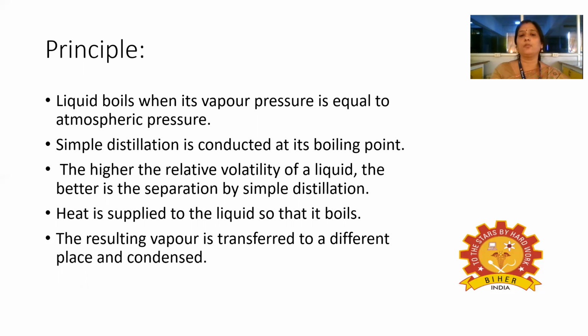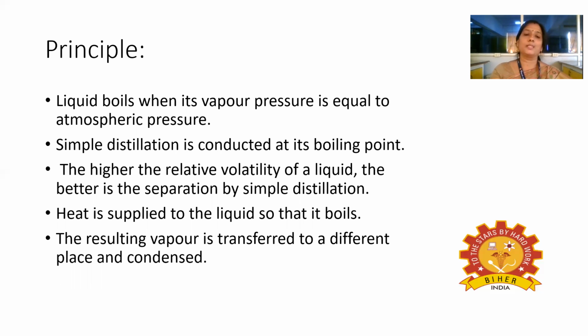The higher the relative volatility of a liquid, the better is the separation by simple distillation. That means the boiling point difference of the liquid compounds in the mixture should be more. Say, for example, two liquids, liquid A and liquid B. Liquid A boiling point is say 100 degrees Celsius, and liquid B boiling point is say 300 degrees Celsius. In this case, the boiling point difference between liquid A and liquid B is very high, that is 200 degrees Celsius.